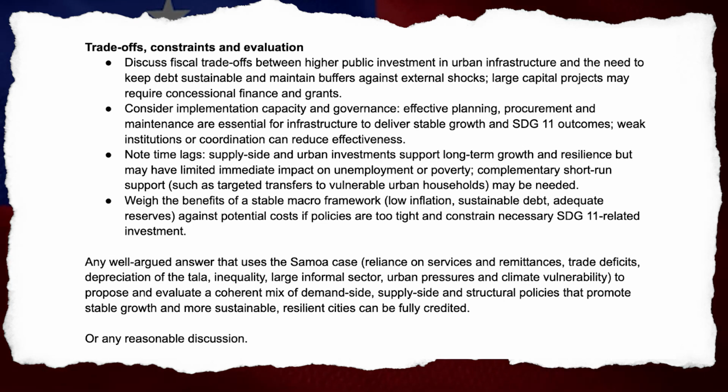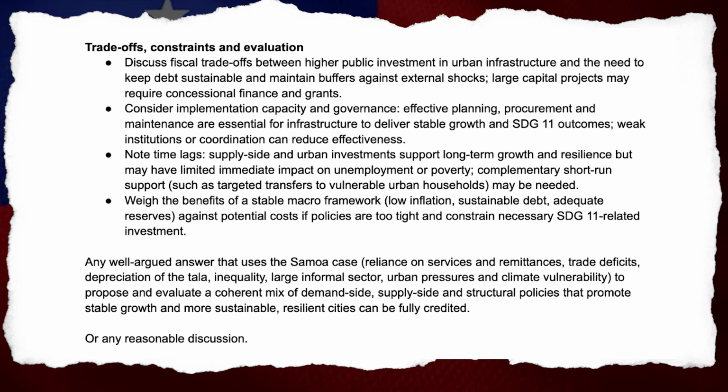Trade-offs, constraints, and evaluation. Discuss fiscal trade-offs between higher public investment in urban infrastructure and the need to keep debt sustainable and maintain buffers against external shocks. Large capital projects may require concessional finance and grants. Consider implementation capacity and governance. Effective planning, procurement, and maintenance are essential for infrastructure to deliver stable growth and SDG 11 outcomes.